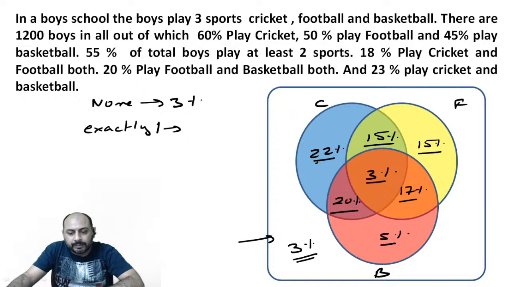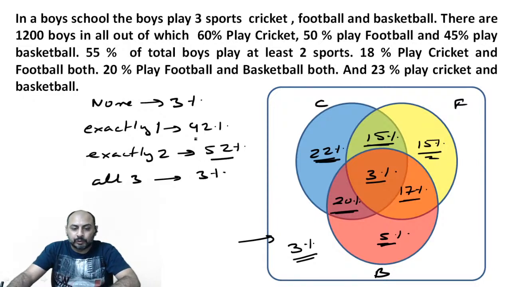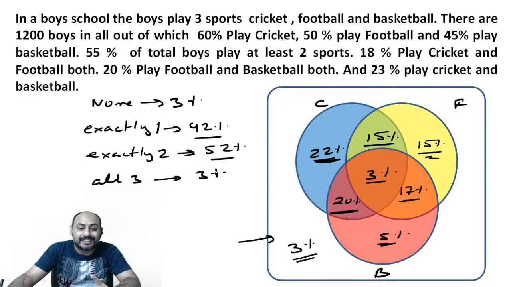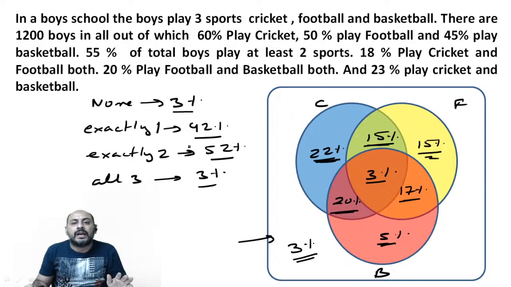Exactly one will be 22 plus 5 plus 15, 42%. Exactly two sports will be 15 plus 17 plus 20, that will be 32, and 15, 52%. All three would be again 3%, right? So 52 plus 42 is how much? 94, and 3 makes it 100. So this is the exact distribution of the entire values.